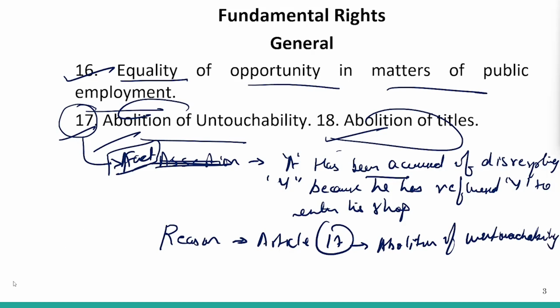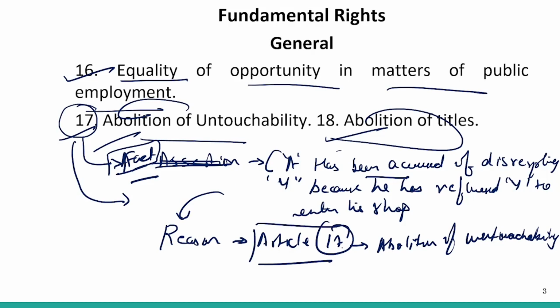Untouchability. What we need to understand is that at the end of the day, whenever there is a question in front of you when you're giving your examination, the assertions and the reasons might ask you the relevant article, Article 17, or instead of Article 17, what they might mention is Article 19. Okay, and then the option that will be provided to you is option number 1, assertion and reason both correct.